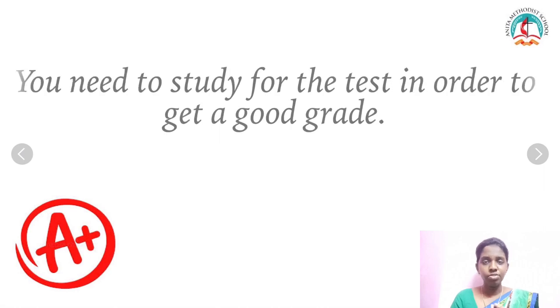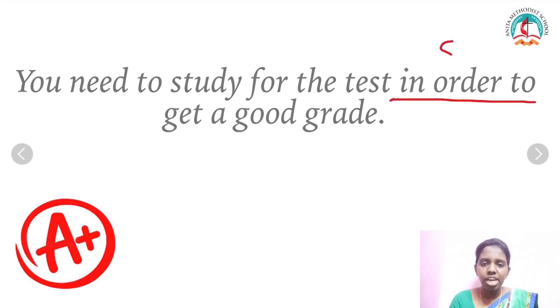You need to study for the test in order to get a good grade. So first, just figure out the subordinating conjunction used here. Yes, think. Yeah, good. In order to.